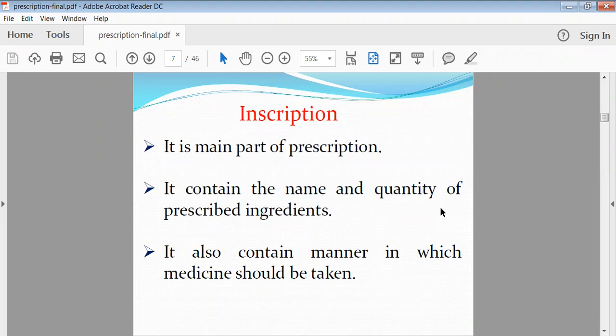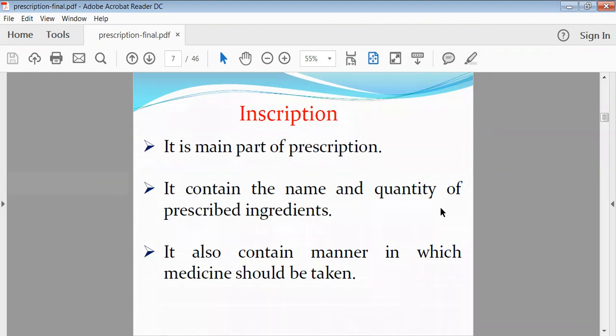Nowadays this is the trend, because the number of patients has increased and the physician does not have the time. Very rare doctors write each and everything. In metro cities this kind of practice exists, where they write everything regarding the patient, from the name to the signature of the patient as well as the physician. So the inscription is the name and the quantity of the tablets or the dose written on the prescription. This part is called the inscription.